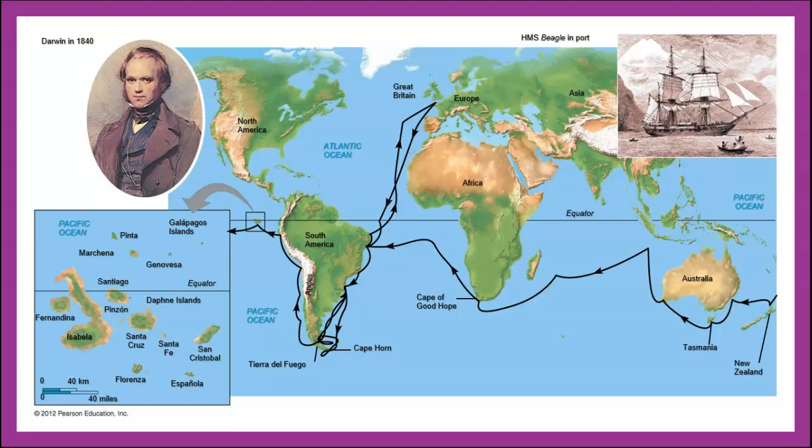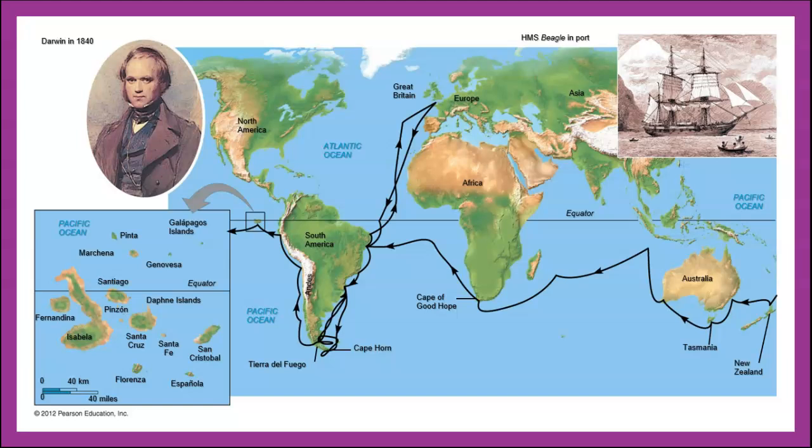One thing that Darwin wasn't totally aware of when he left on this journey was that he was very prone to seasickness, and so he spent a lot of his time on board the ship not feeling very well at all. When they got to South America, there were various periods of time when they were doing their mapping measurements.